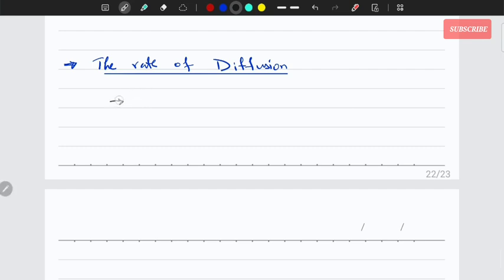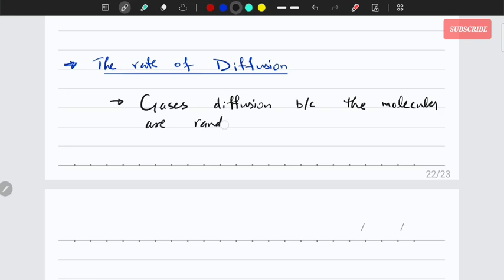So remember, the gases diffuse, liquids also diffuse much slower, but they do diffuse, okay? The gases diffuse because their particles are constantly moving. The molecules or the particles are randomly moving.